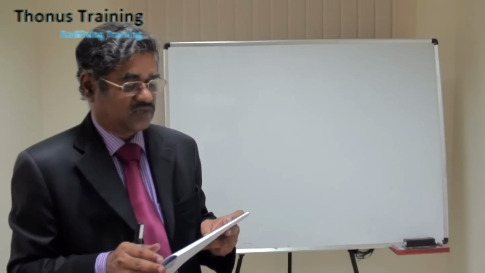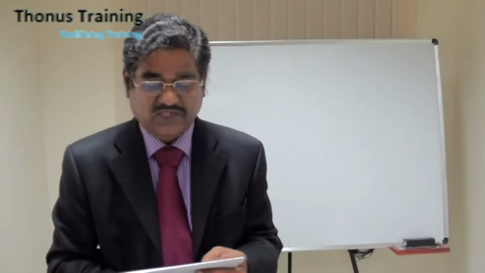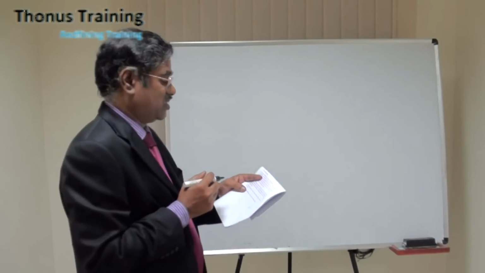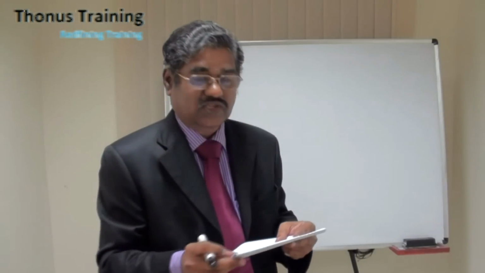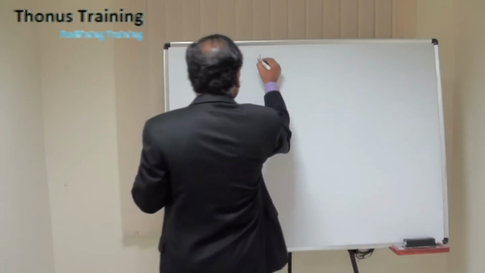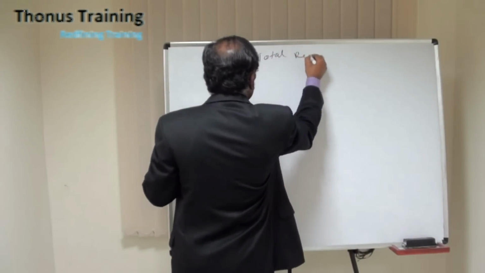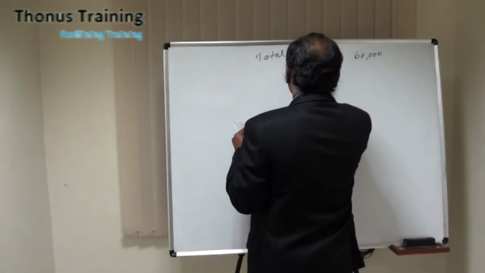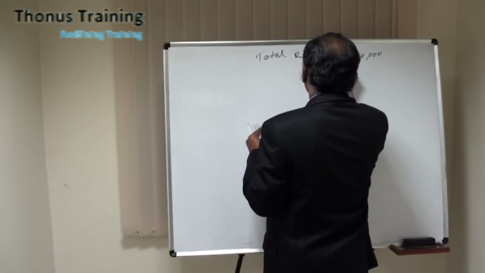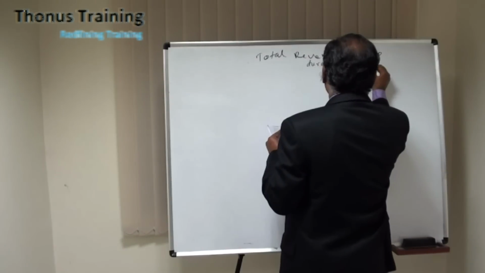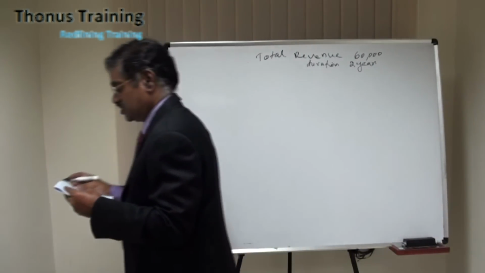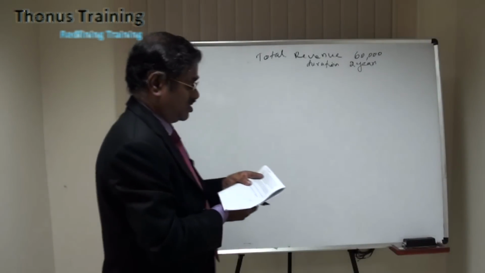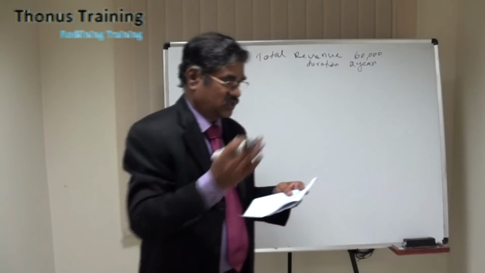On 1st October 2007, Delta began a substantial construction project for a customer. The fixed contract price was 60 million and the estimated duration of the contract was 2 years. So the total revenue expected here is 60 million and the duration is 2 years. We are preparing for 2008, so 1 year period is over. So we have to work out the cost incurred up to date and what is the total cost.